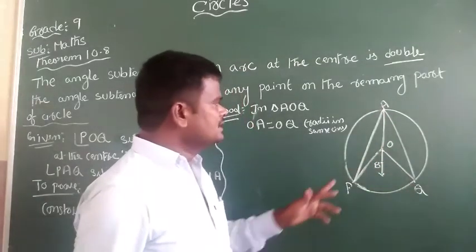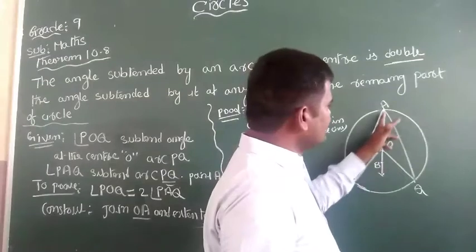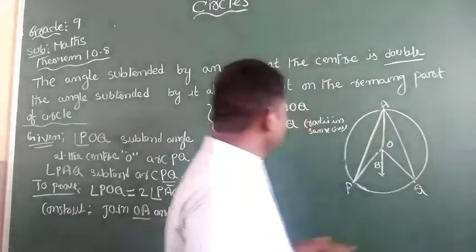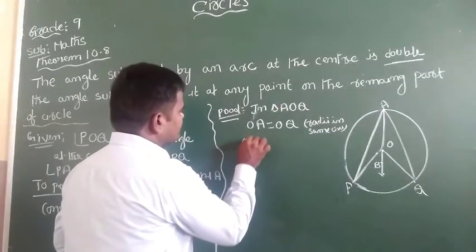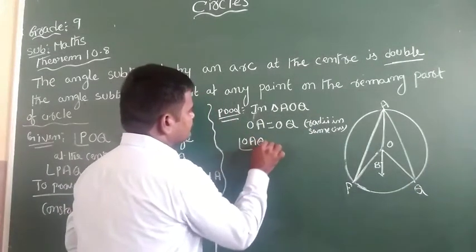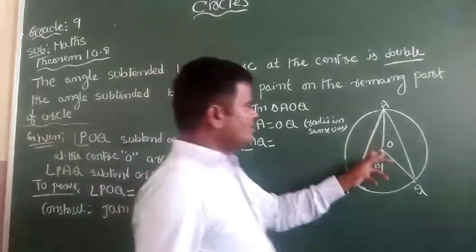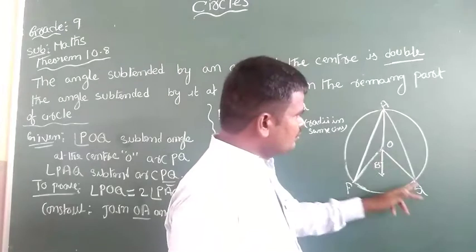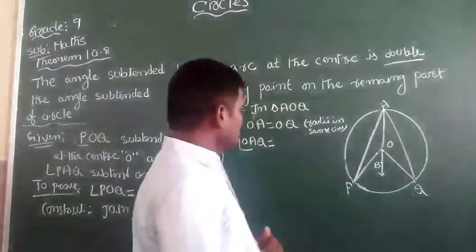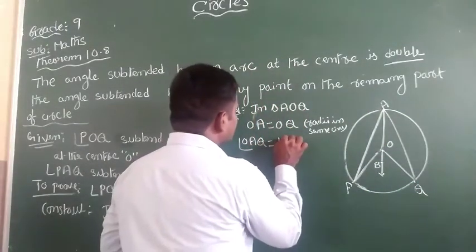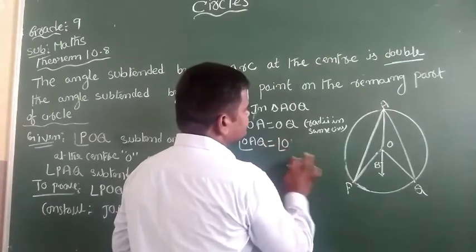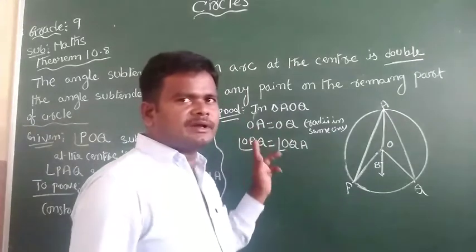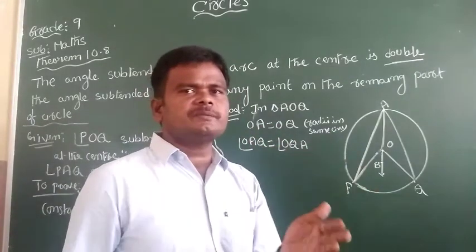The angle opposite side OA is angle OAQ. Therefore angle OAQ equals angle OQA, since these two sides are equal and their opposite angles are also equal.